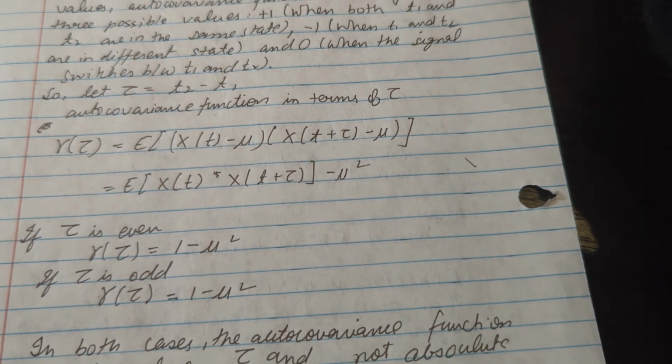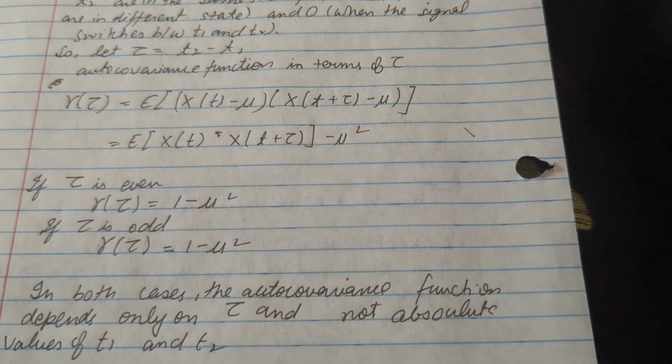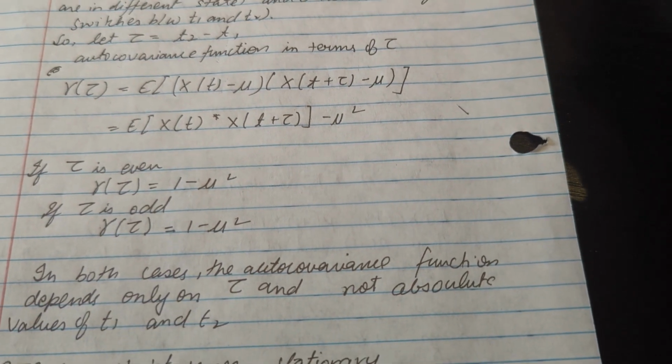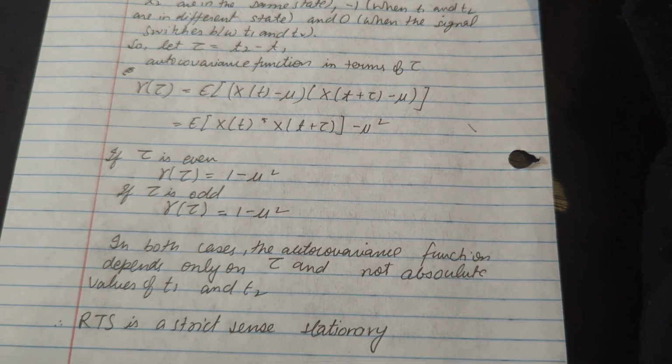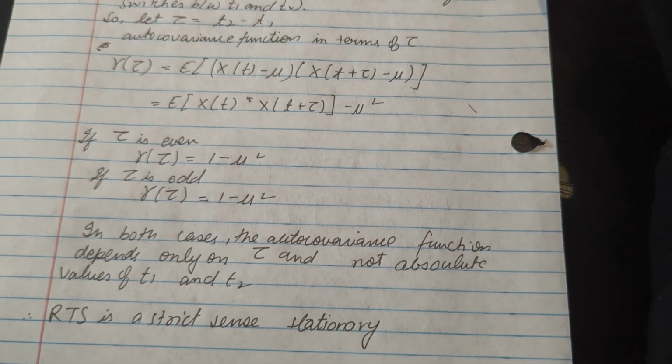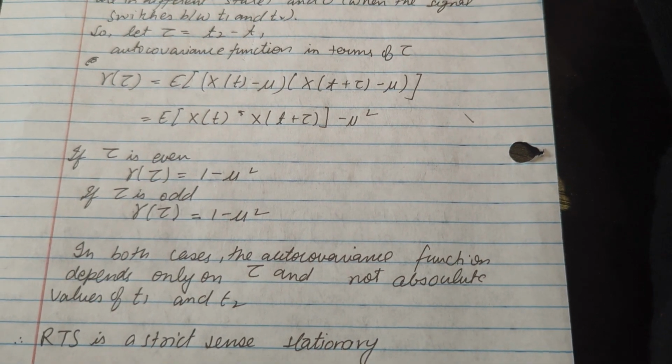So in both cases the autocovariance depends only on tau and not on the absolute values of t1 and t2. Okay, so we can say that the random telegraph signal, that is the RTS, is strict sense stationary.